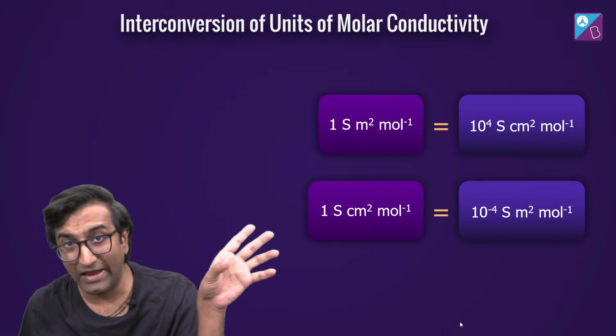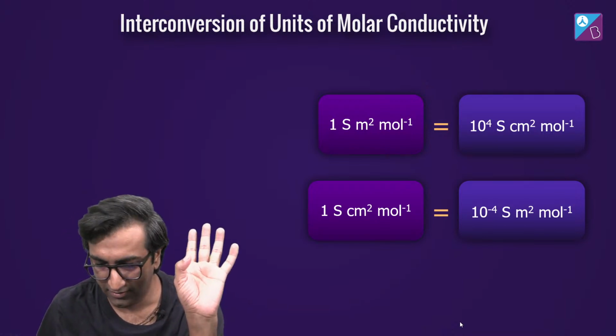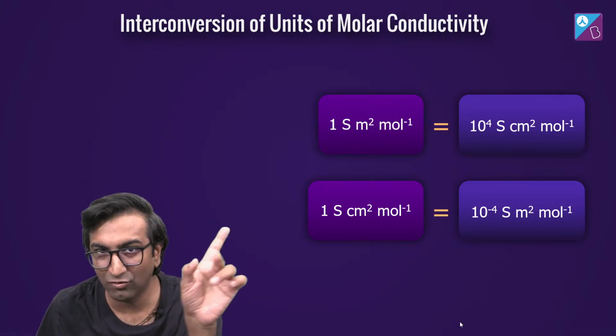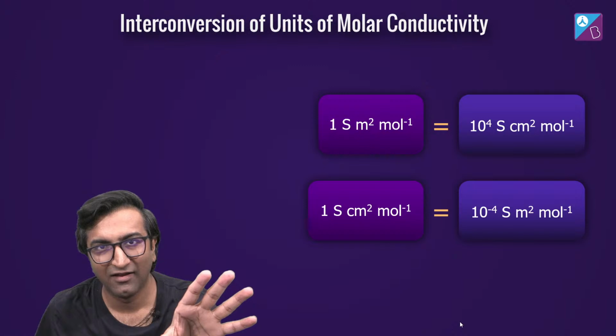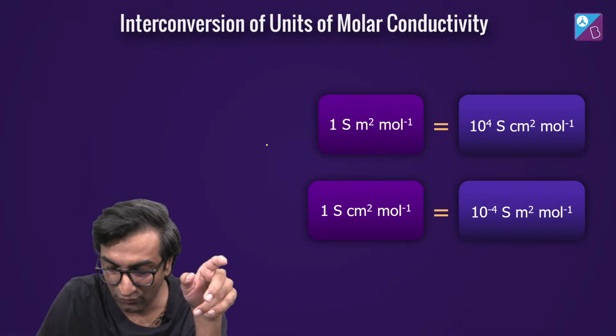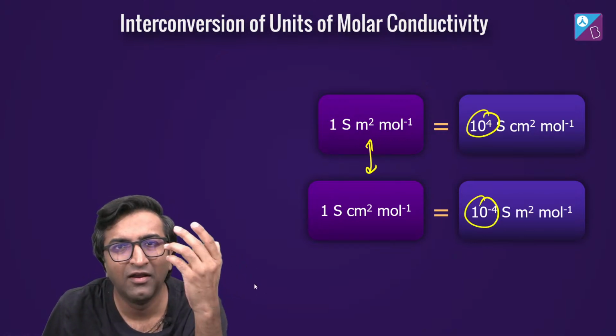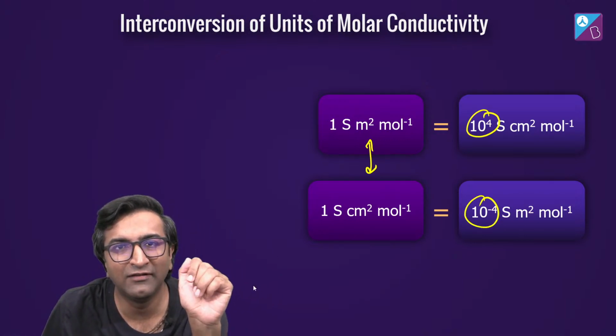So that was when you calculated lambda m in two different units. But say आपने calculate कर लिया, सब हो गया. You don't have to multiply with 10 power 6. Okay. सुन लो मेरी बात ध्यान से. 10 power 6 से multiply नहीं करना है to convert one to the other. It's only 10 power 4 or 10 power minus 4. Why? Why do you think so?